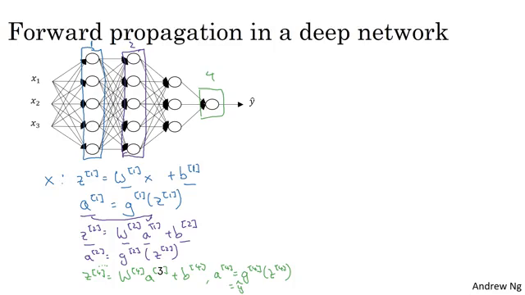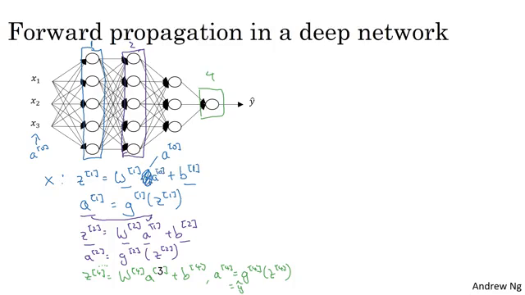And so that's how you compute your estimated output Y hat. So just one thing to notice, X here is also equal to A0 because the input feature vector X is also the activations of layer 0. So if we cross out X and put A0 here, then all of these equations basically look the same, right?